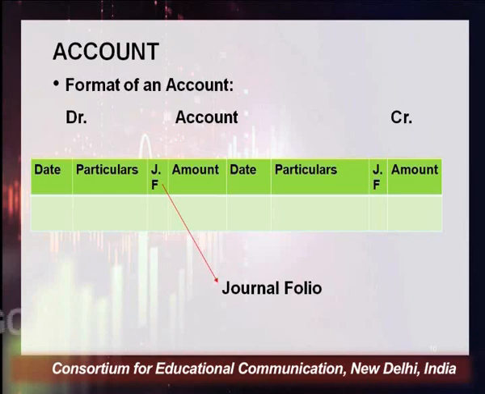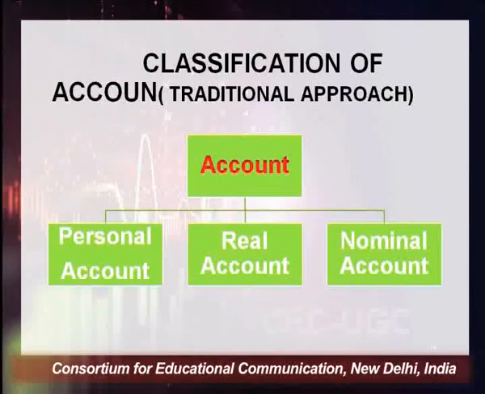And on the right side there are again 4 columns: date, particulars, JF. JF stands for journal folio. And this right side is known as the credit side, and this is abbreviated with the term CR. Now we classify accounts on the basis of the traditional approach.